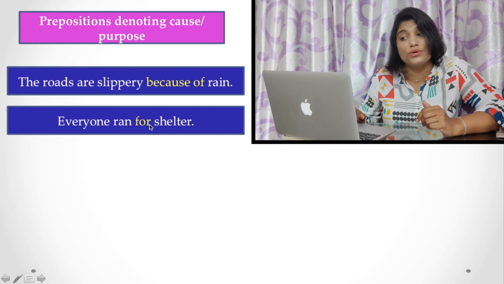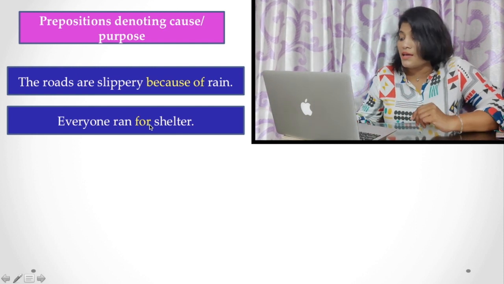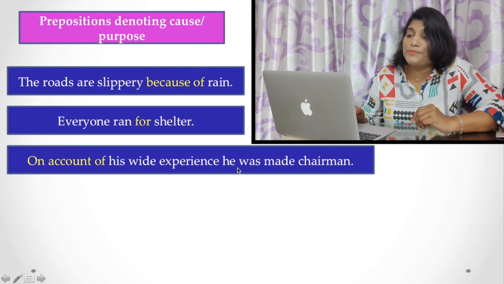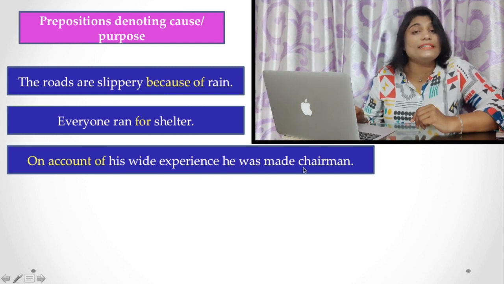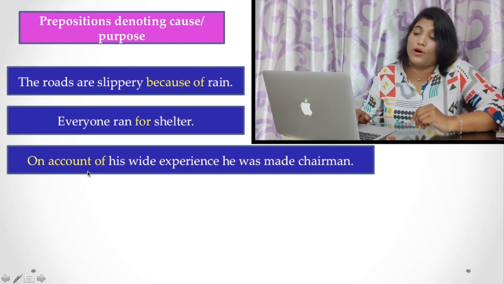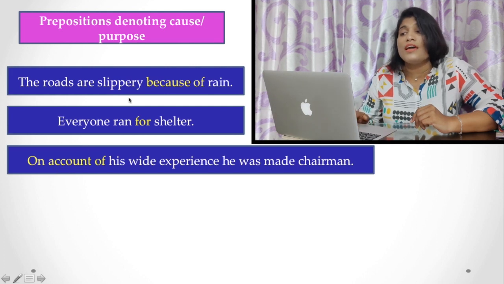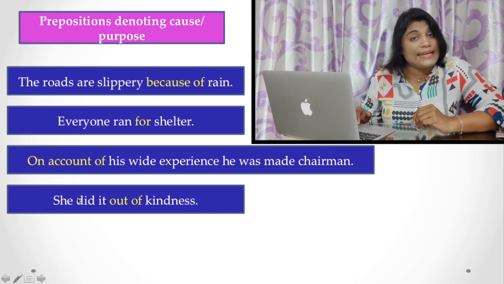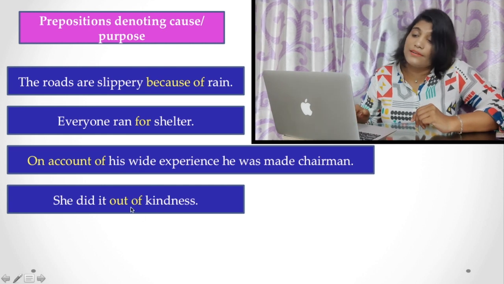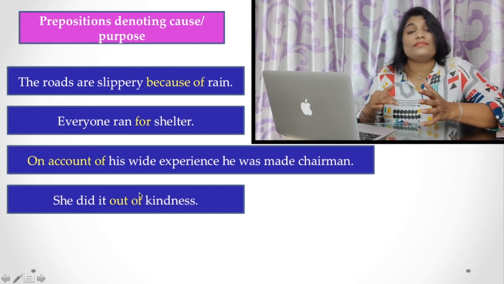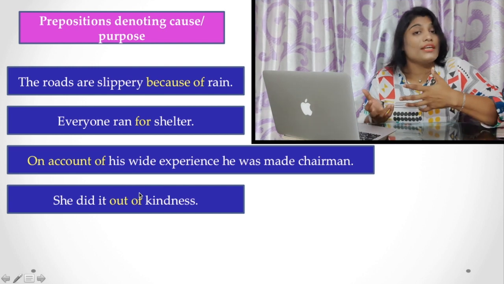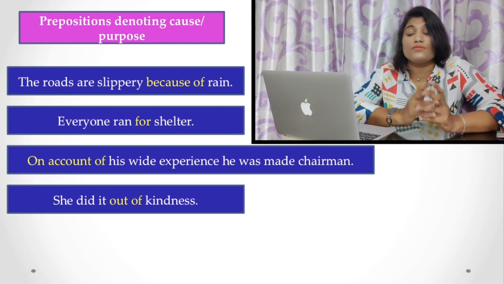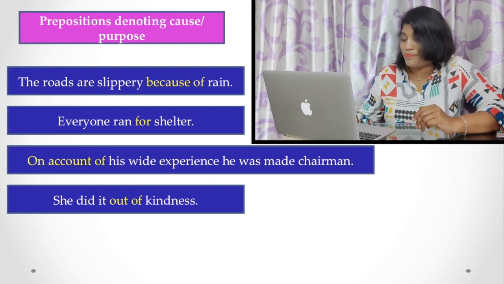For is also used to denote the purpose. Or on account of his wide experience, he was made chairman. In this example also you find on account of. Or she did it out of kindness. Here also out of denotes the cause. In these cases you have to use these prepositions.